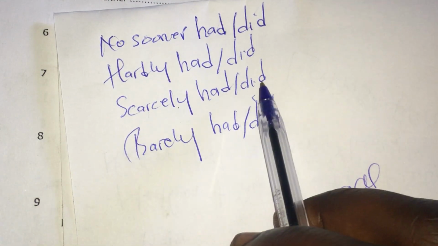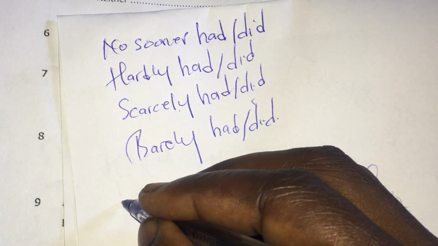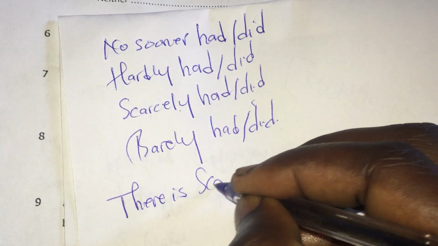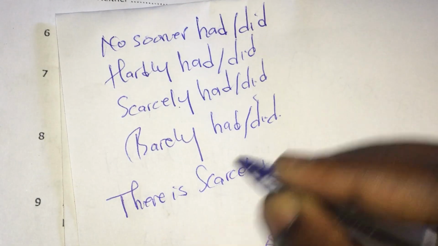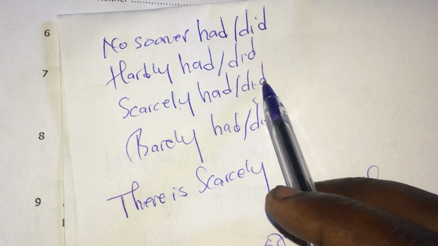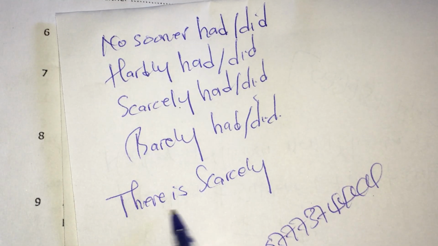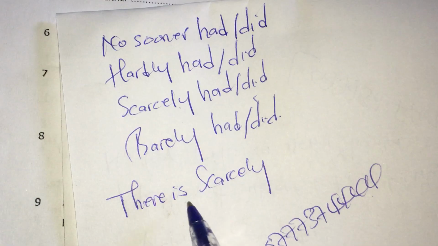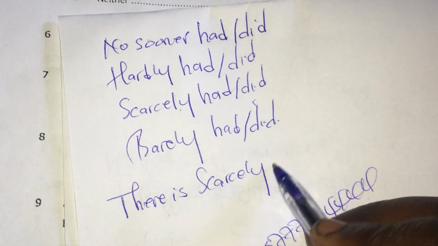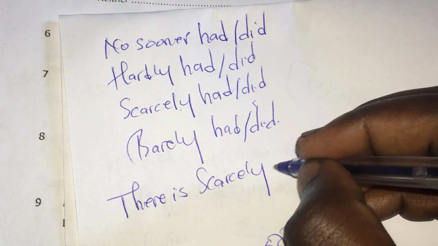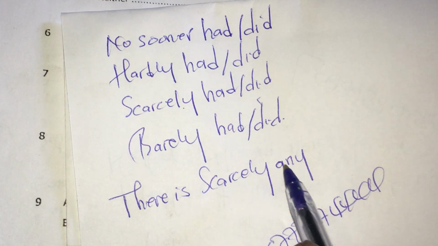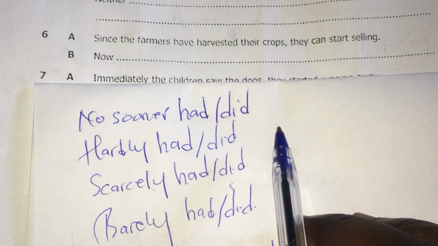And there are sometimes whereby they can say begin there is scarcely. If the rewrite says begin scarcely, we use had or did. But sometimes they can say begin there is scarcely. If a rewrite begins like this, saying that there is scarcely, the word that must come here is not had or did, it's going to be any. So I'm going to say there is scarcely any. So now let us move.